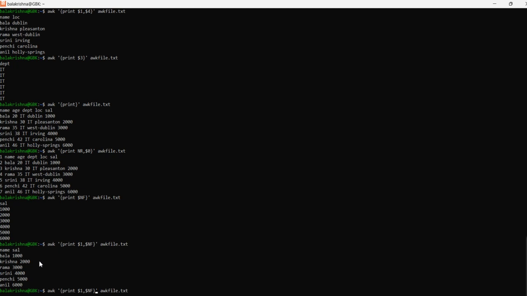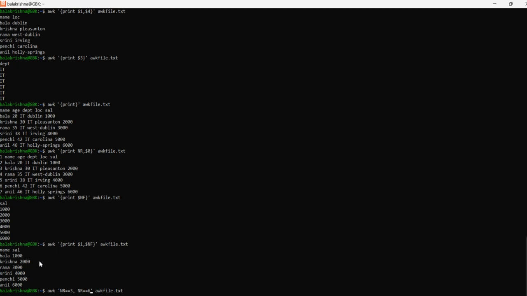Just remove this for the time being and apply NR equal to 3. It should start from 3, because our interest is to bring 3 to 6. Row number 3 to row number 6.